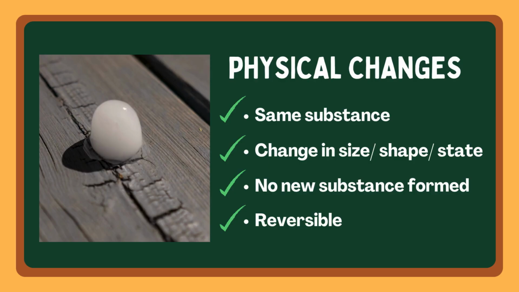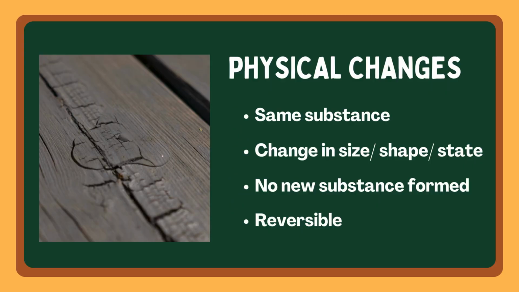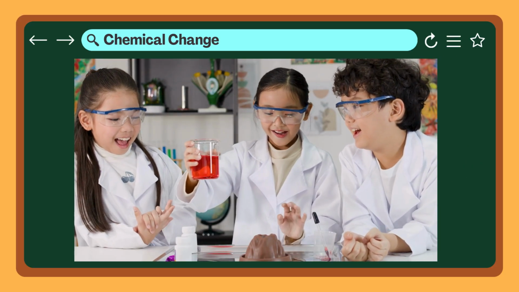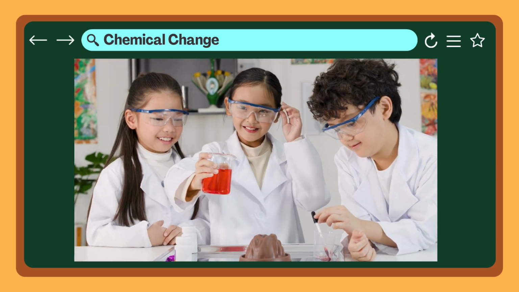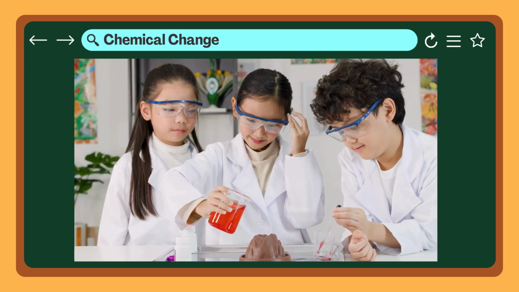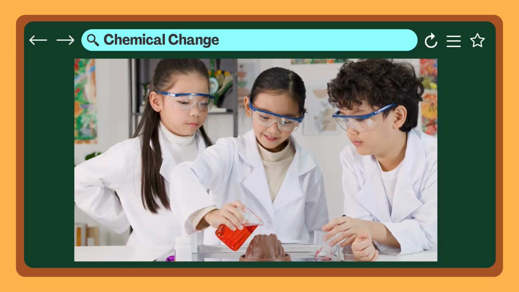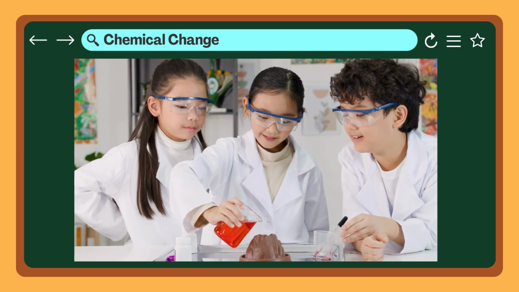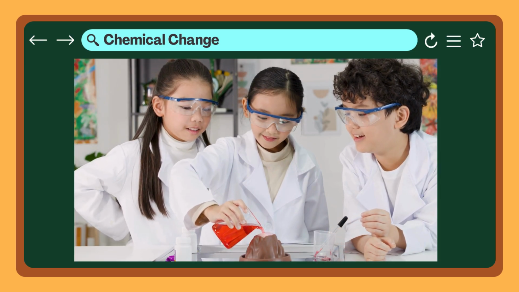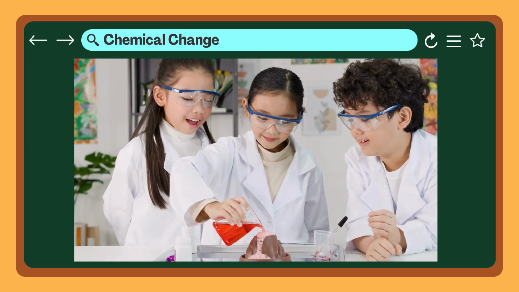Physical changes involve the same substance changing in size, shape, or state without forming a new substance, and they are usually reversible. Now, let's look at the volcano experiment where the kids poured colored vinegar into the baking soda inside their volcano. What happens? Wow, the volcano erupts and bubbles come rushing out.